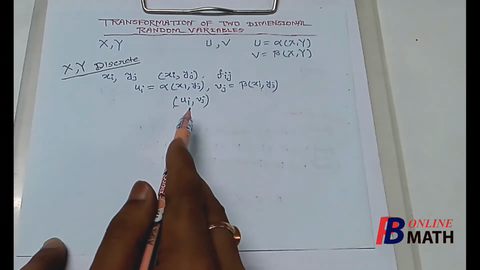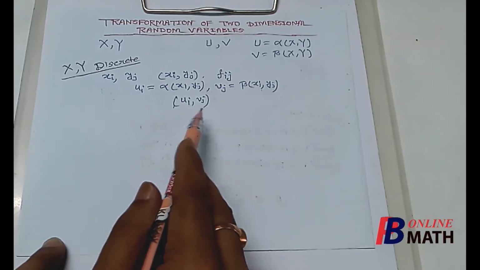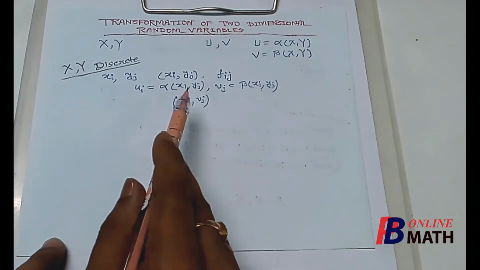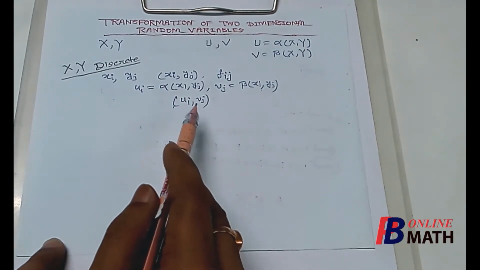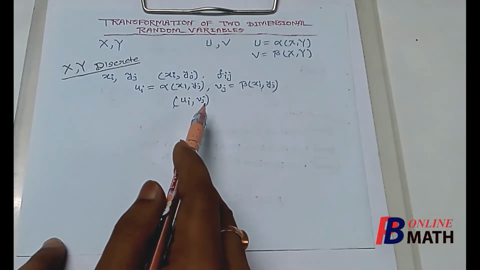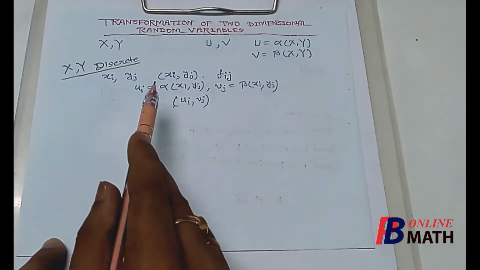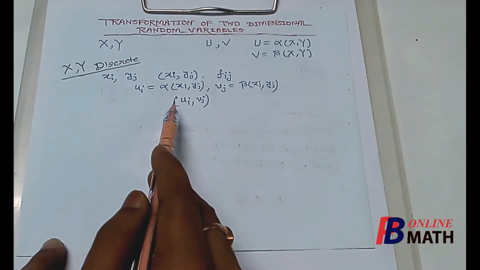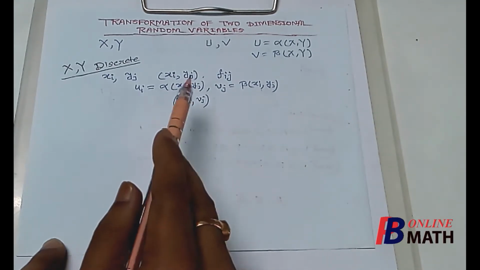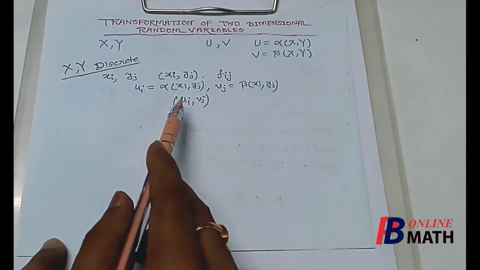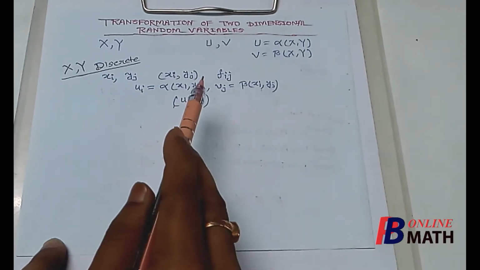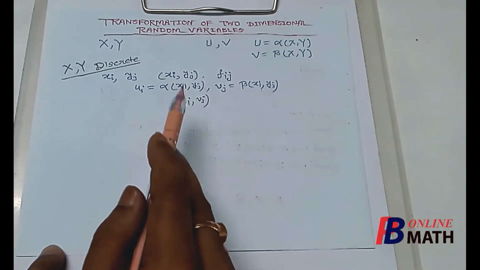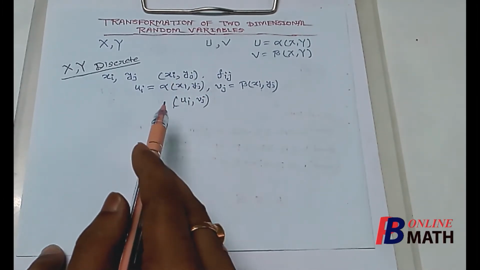In the case of a discrete distribution, as we have already discussed for one-dimensional distributions, only the spectrums are transformed but the masses remain unchanged. So the spectrums are changed according to these equations, and once the spectrums are known, the masses are unaltered, and we just rearrange the masses according to the spectrums. So this is the rule of transformation of two-dimensional discrete random variables.